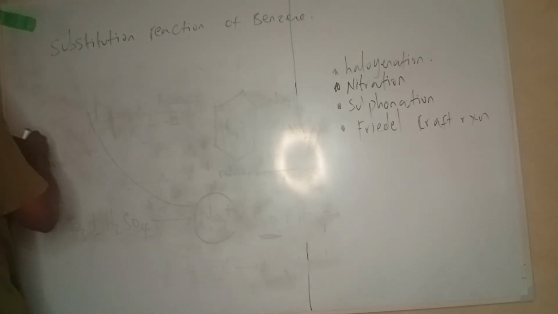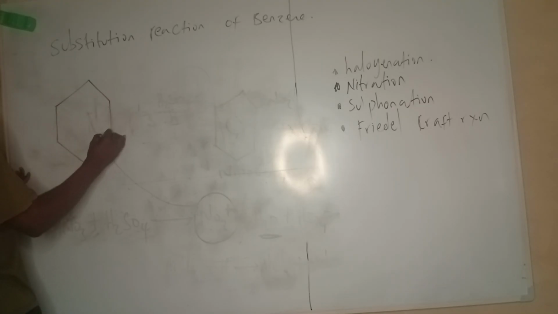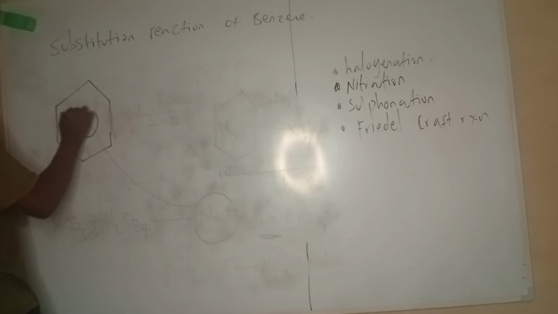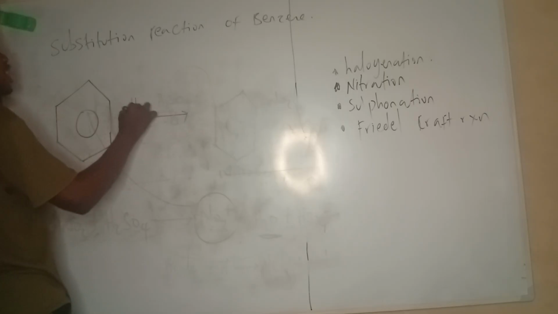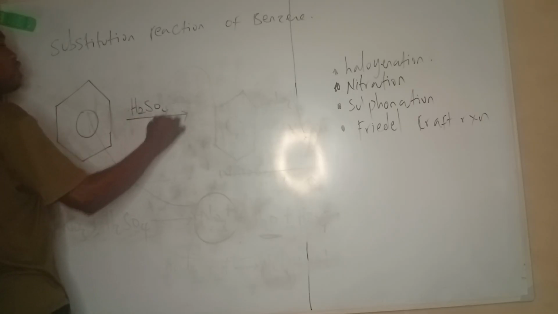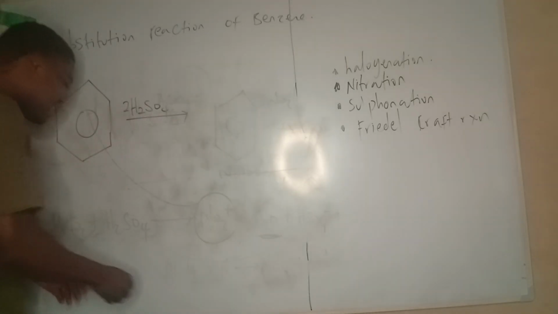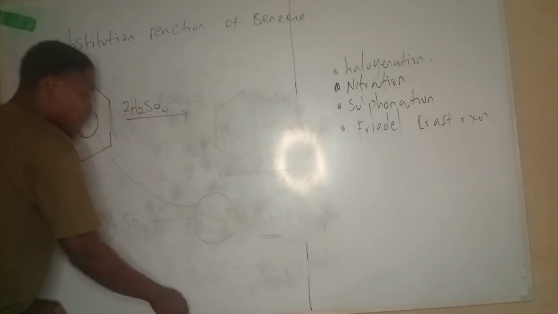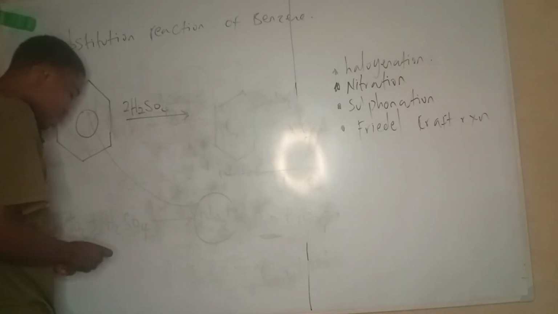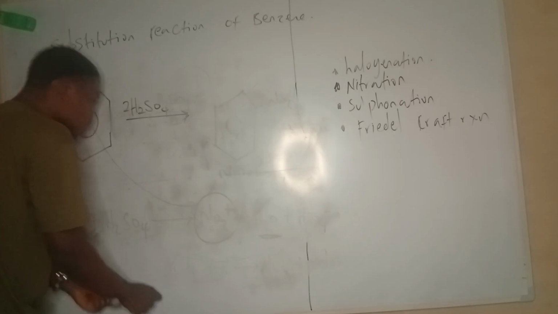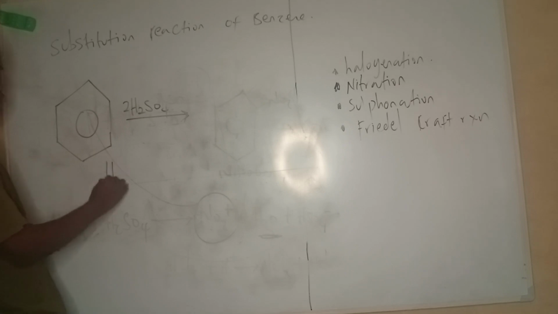it's quite simple. I have the benzene ring. So this is benzene, and I'm going to react benzene with just H2SO4. Usually two molecules of H2SO4, where one is going to act as the catalyst. How? So quickly, this is benzene. Now, how does it act as a catalyst? Now, I have H2SO4.